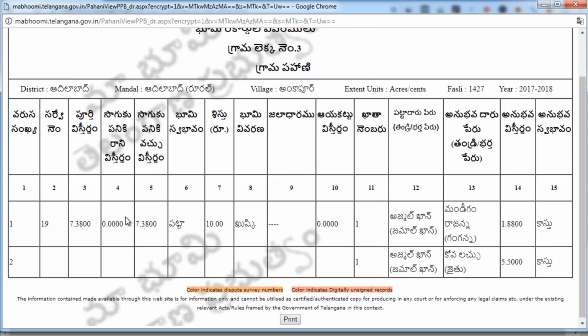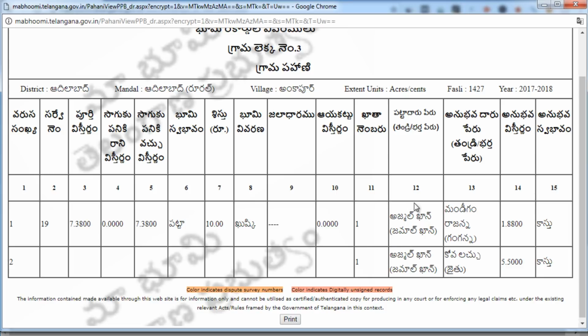Then the fourth column shows the non-cultivated area, and the fifth column shows the cultivated area. Columns 6, 7, 8 show you the type of land. Another important detail here is the khata number. I had told you earlier, if you know the khata number, that khata number is reflected here. So this particular survey number 19 belongs to khata number 1 in that village.